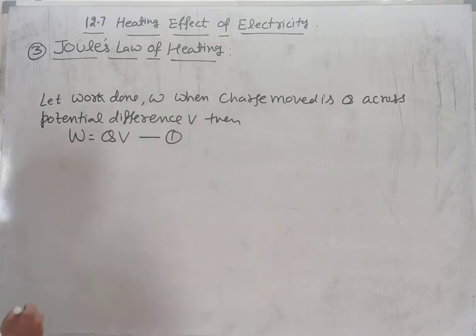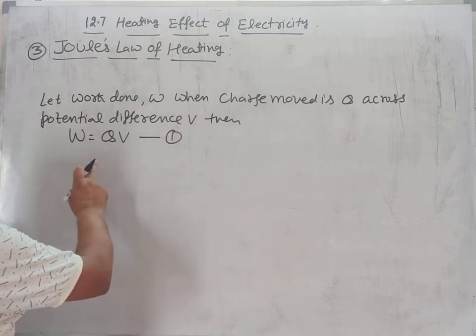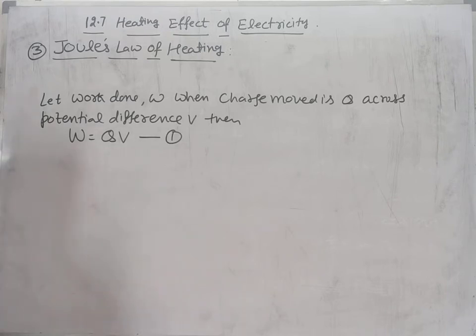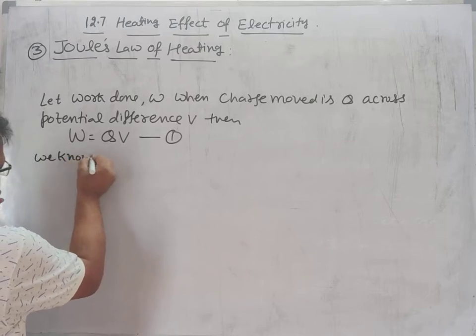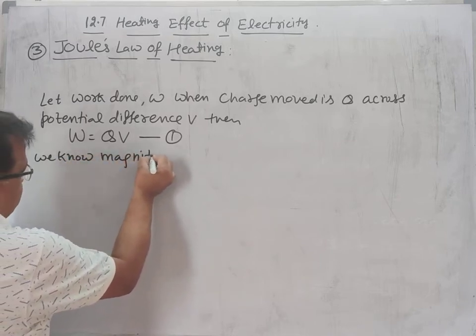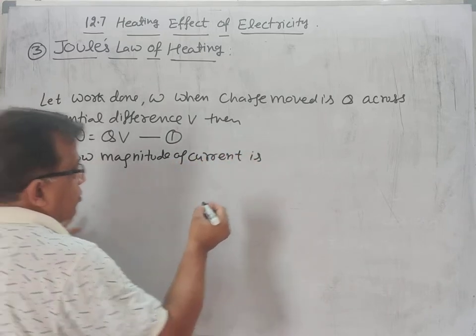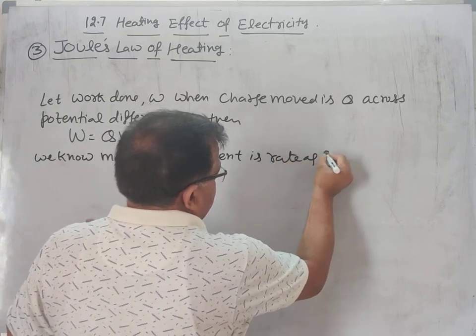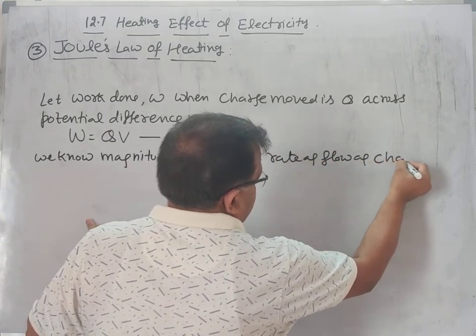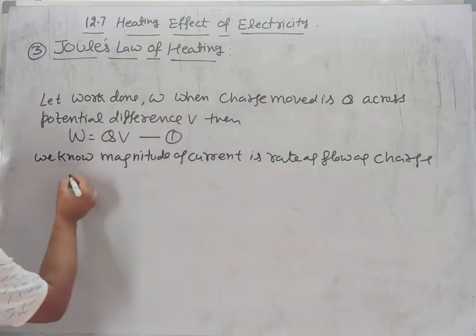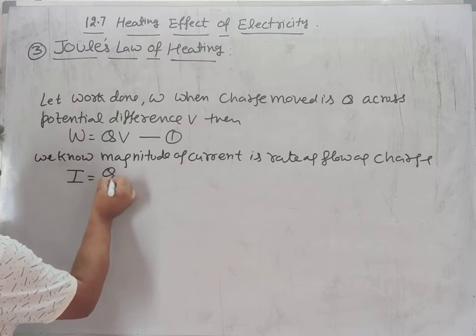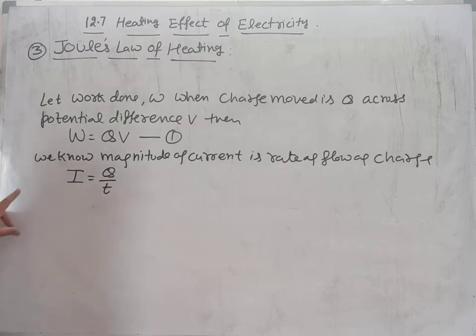Now we also know that the magnitude of current is the rate of flow of charge, that is I is equal to Q by T. And I have told you, whenever we use any equation we shall write their meanings.